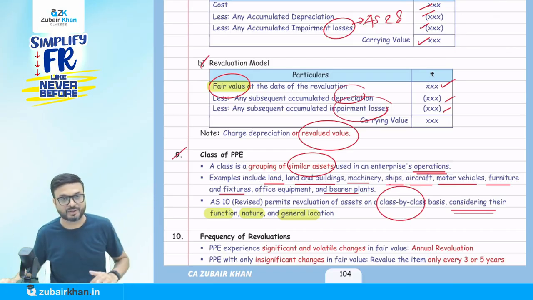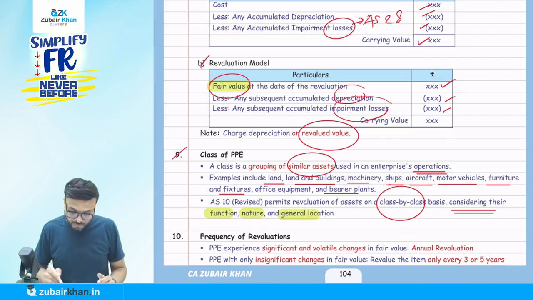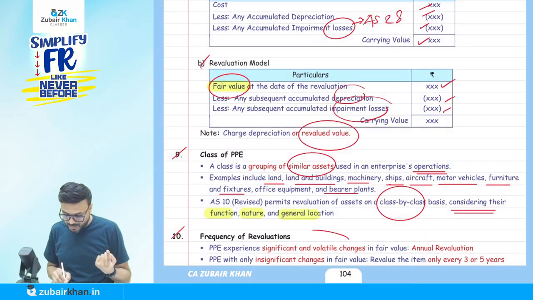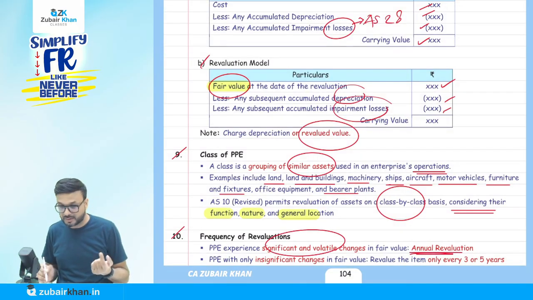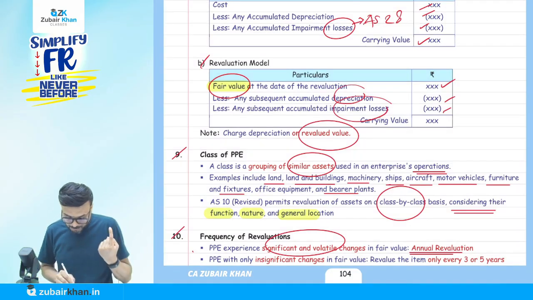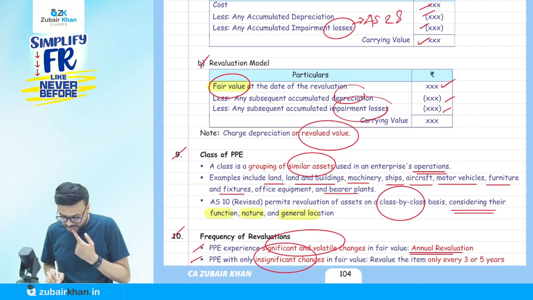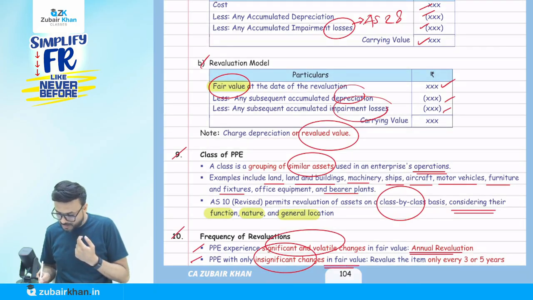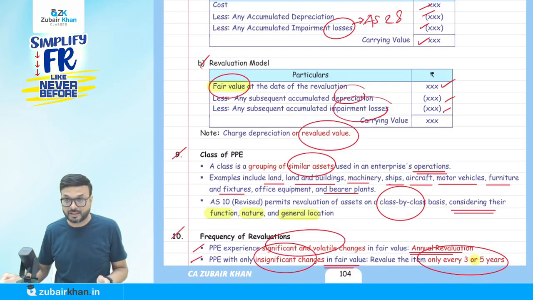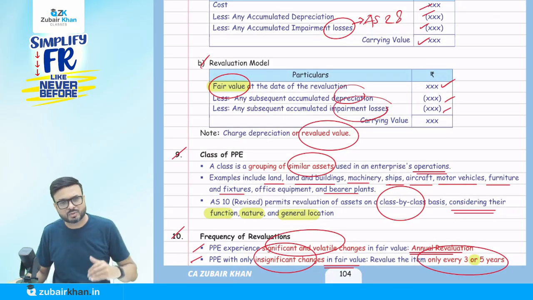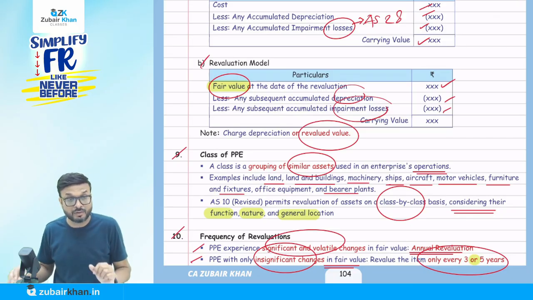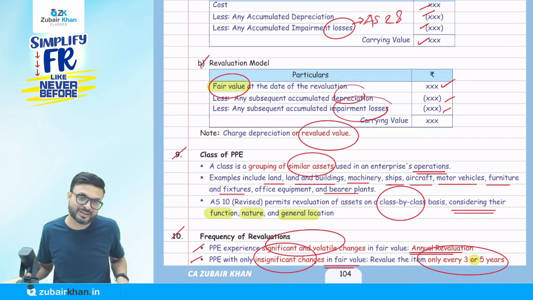Now, when we follow the revaluation model, should I check annually? Yes, if fair value changes significantly or is volatile, we have to do the revaluation every year. But if the PPE has only insignificant changes in fair value, revalue the item only every 3 or 5 years. It means if it changes very rarely, do the revaluation every 5 years; if it changes sometimes, every 3 years; and if it changes very frequently, we have to do the revaluation annually.